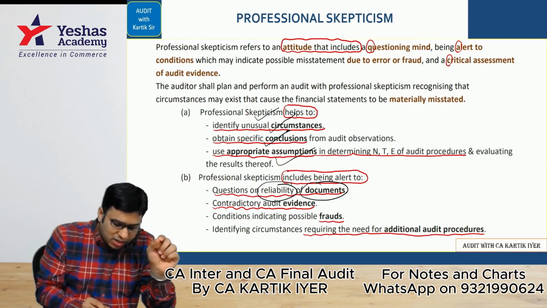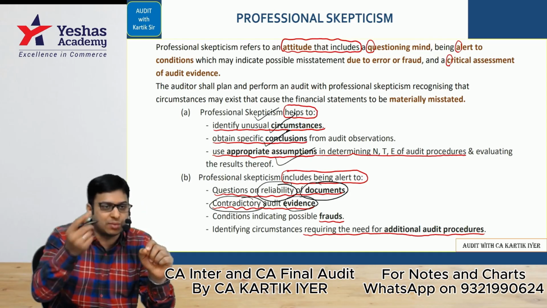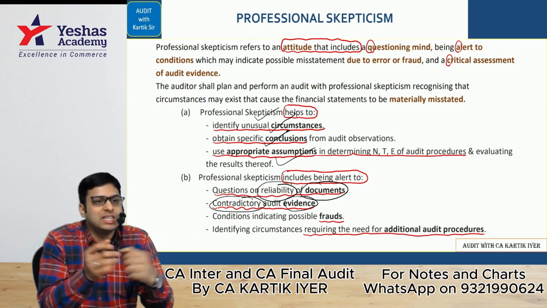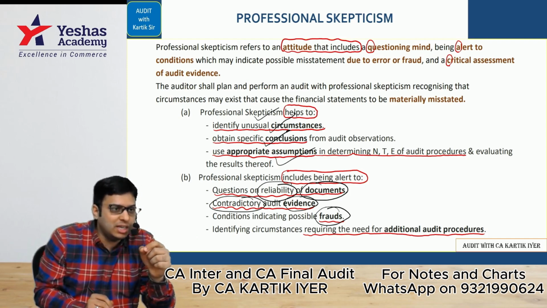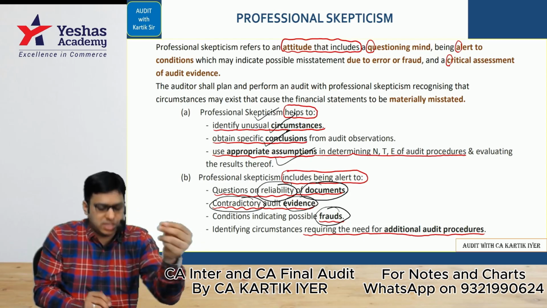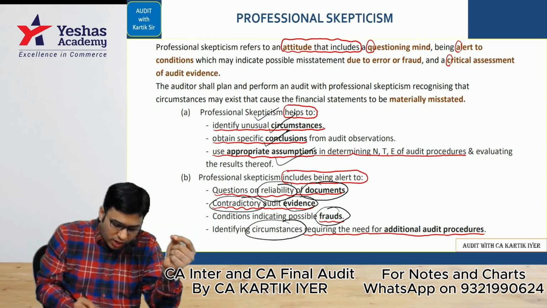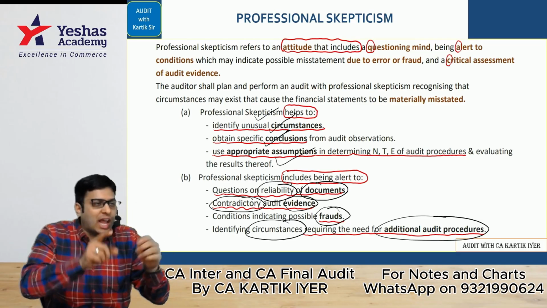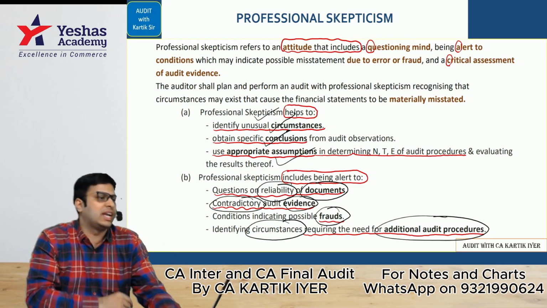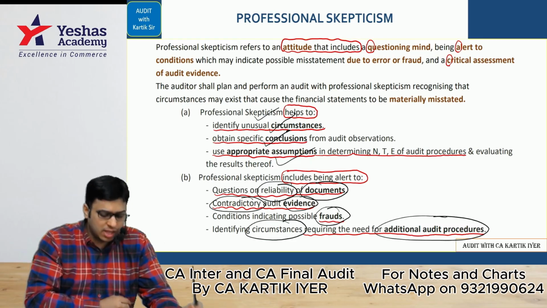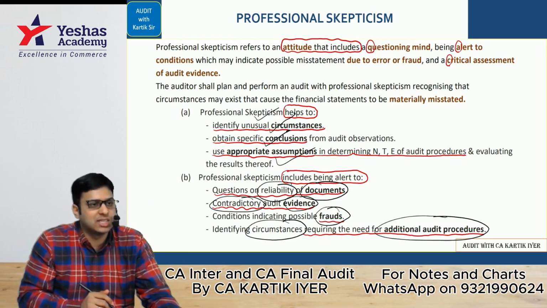The auditor will easily check evidence which is contradictory. One evidence showing something, a second evidence showing something else. The auditor can easily pick that out. Then fraud possibility. If you're alert, you can find more frauds. And finally, surveillance for AAP means the auditor will come to know when the line goes up because he's alert. Hence, he can do more audit work to bring the line down. People understand this area? This is question number 5, professional skepticism.